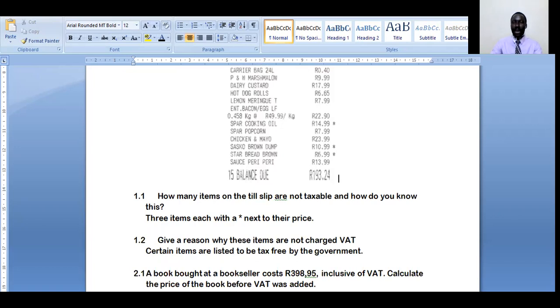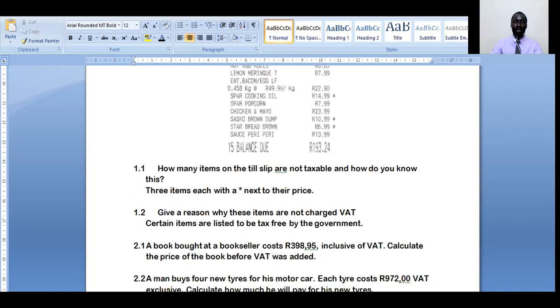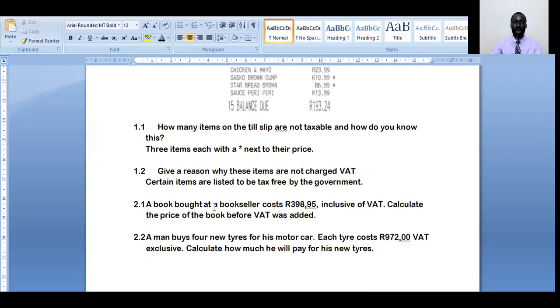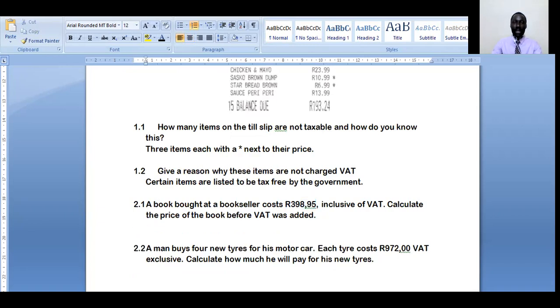Then the next question is that a book bought at a seller costs this amount here. So there is some book that has been bought and it costs 398 rand and 95 cents. It's inclusive of VAT. We are supposed to calculate the price of the book before the VAT was added. So how do we calculate this? Well, the price of the item is 398,95.